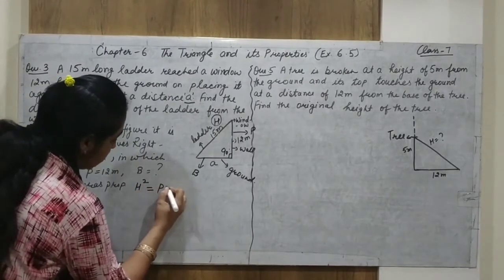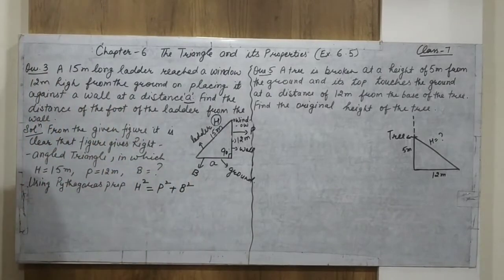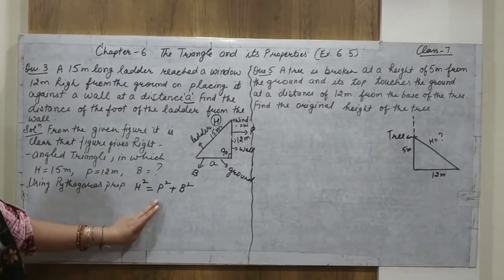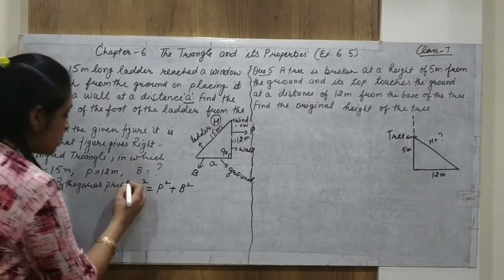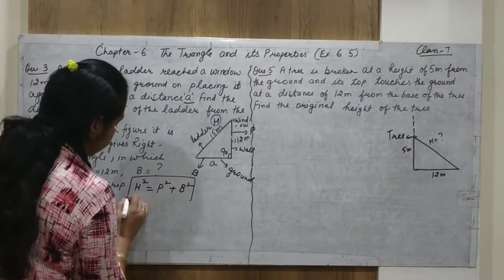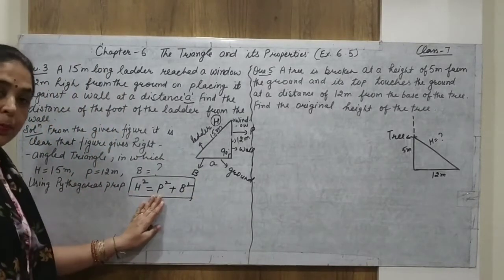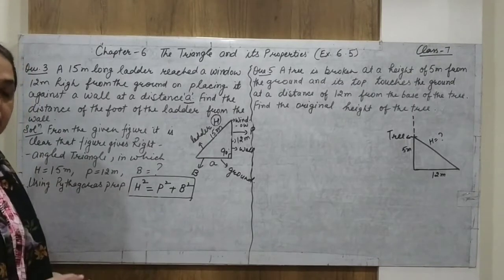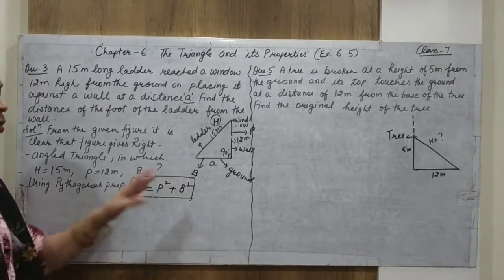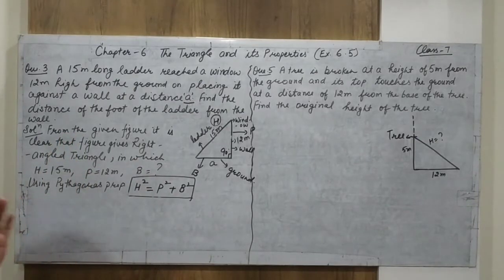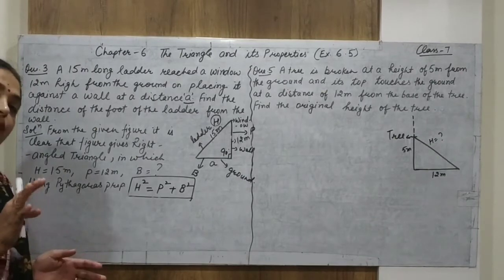hypotenuse square is equal to perpendicular square plus base square. Alright, h square is equal to p square plus b square. This is the formula. You must remember this formula. Hypotenuse square is equal to perpendicular square plus base square. Now, by this formula, if we know two lengths, the third length or third distance we can find out.